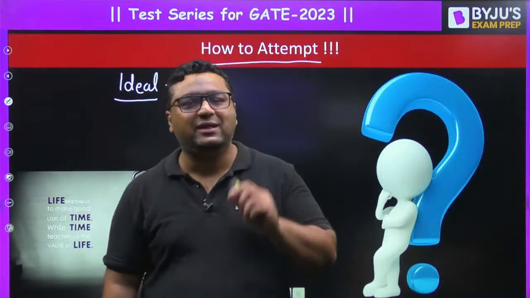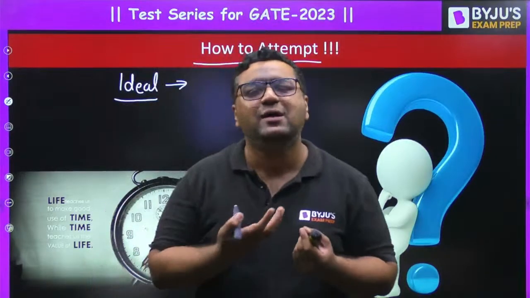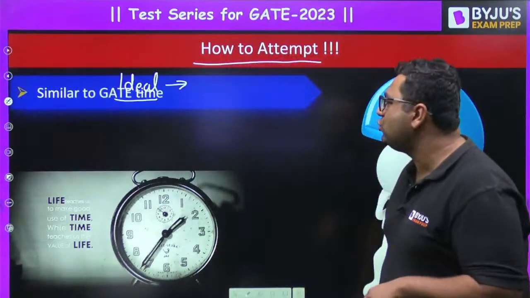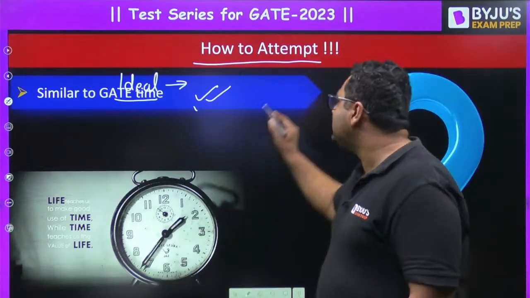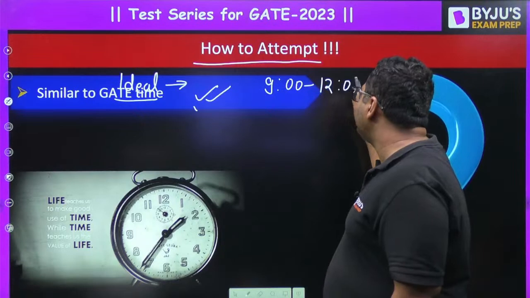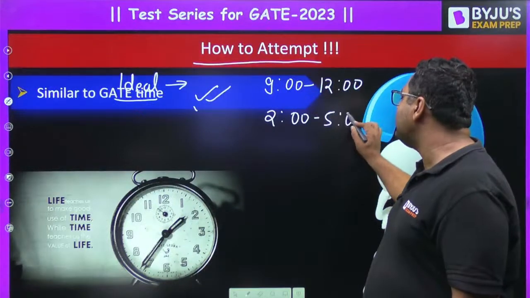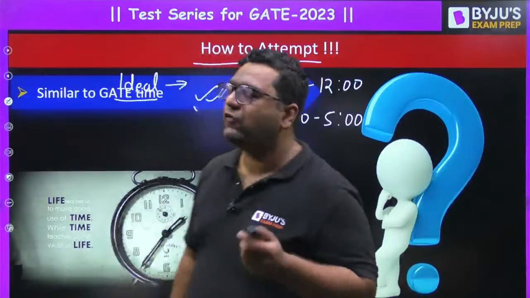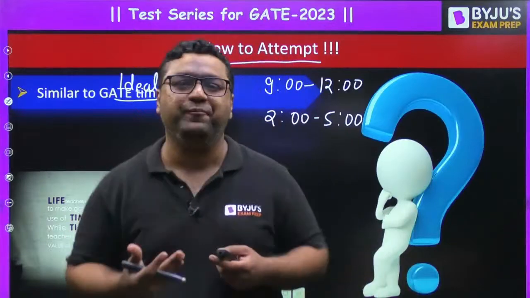And also you need to give the test by properly sitting on a chair at a table. Don't give the test while sleeping on the bed. It is not a good idea. Also guys, I would like to say two to three points. One is the timing of the exam should be similar to GATE. As you know, the GATE exam is going to be either from 9 a.m. to 12 p.m. or from 2 to 5. So whatever the standard time is for the GATE exam, always appear in the test series for the same time, because in that way you will have the same feeling of the exam timing.